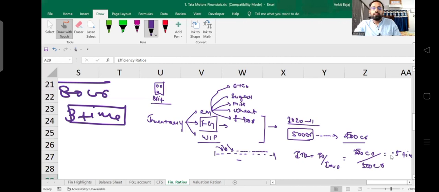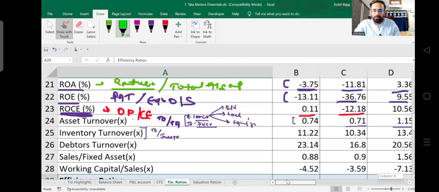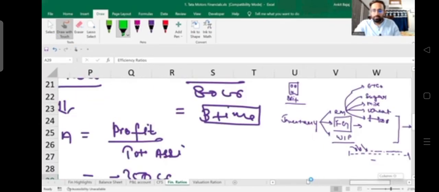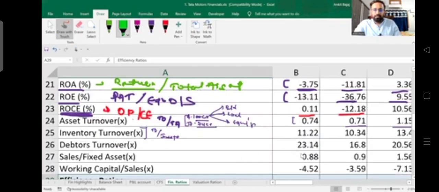It means the company has inventory or stock of 500 crore rupees, but they are able to perform sales of only 250 crore rupees. That inventory turnover ratio is half of total inventory. So here you can see they are having a great inventory turnover ratio, better than Tata Motors.